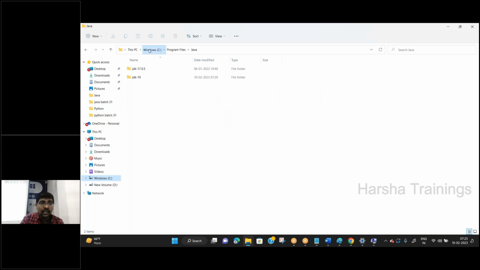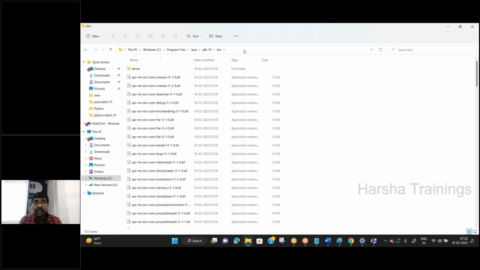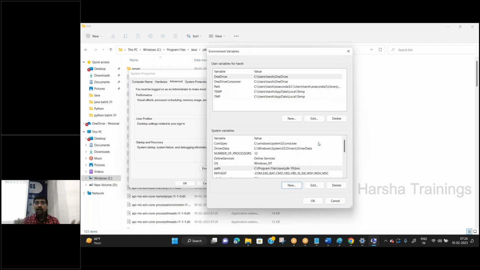Now the path is simply C drive, program files, under this Java, JDK. Click on JDK. Here select bin. Click on this one. Automatically this is selected. Control C. Copy. Go to this environment variable, that is variable value. Paste this one. Semicolon. Click on OK. Now path is set. See this one, path.